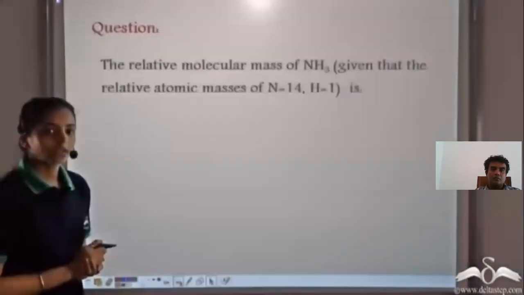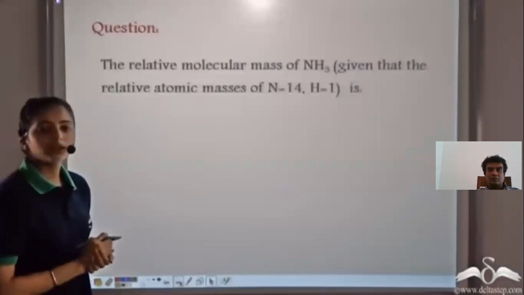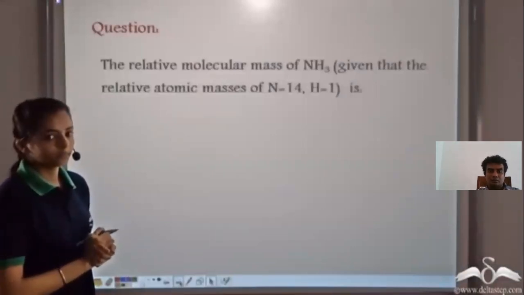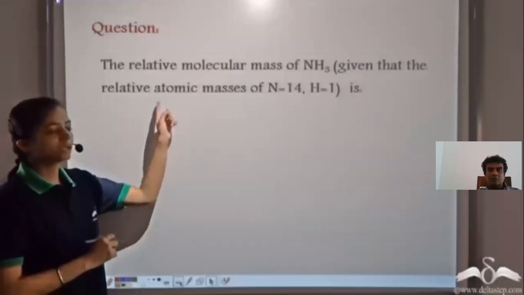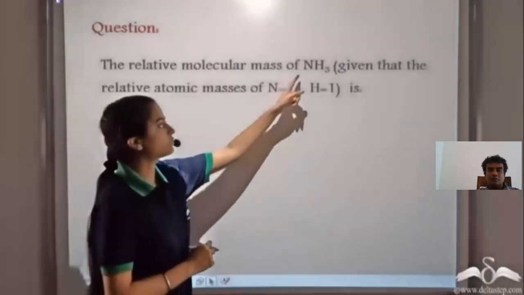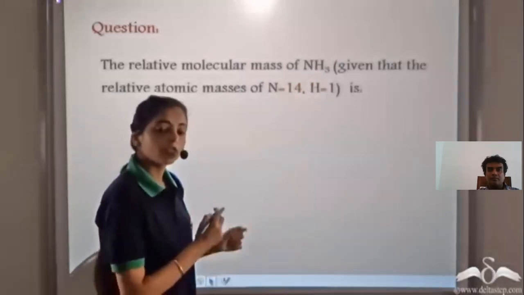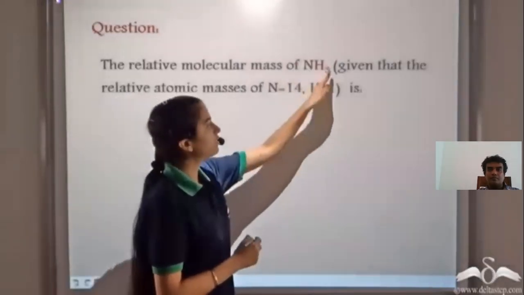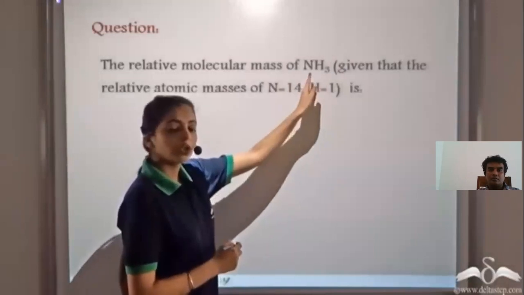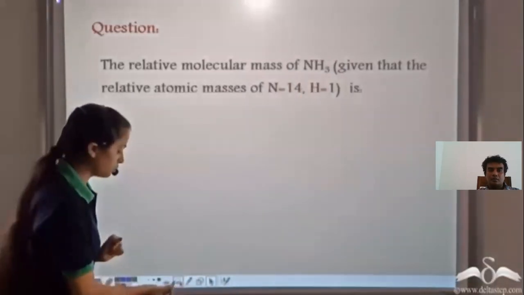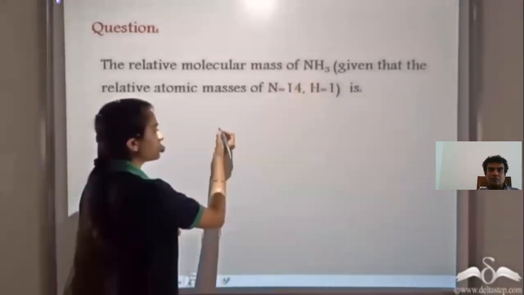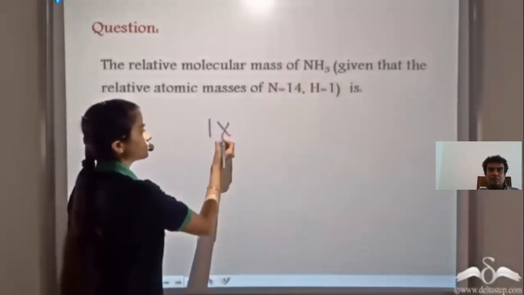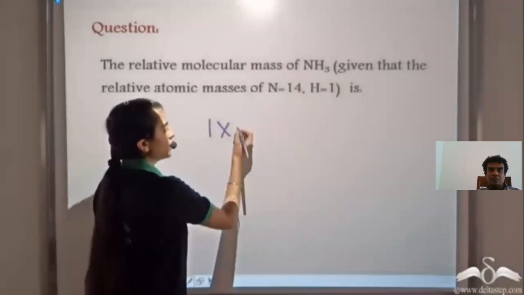And this shows that one molecule of water is 18 times as heavy as 1/12 the mass of one atom of carbon-12. Now, what should be the relative molecular mass of ammonia? We are given the relative atomic mass of nitrogen and hydrogen. So if we have to calculate the relative molecular mass of ammonia, we add the relative atomic masses of each of the elements. So we have 1 atom of nitrogen, and the relative atomic mass of nitrogen is 14.